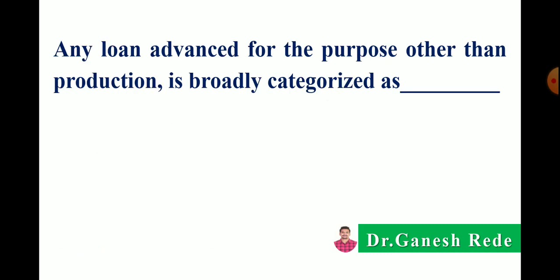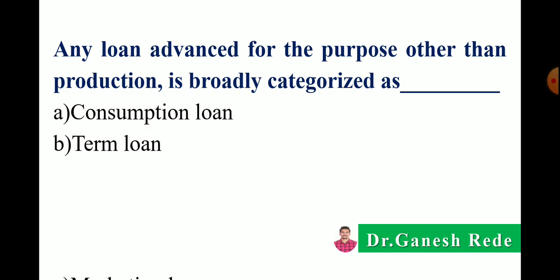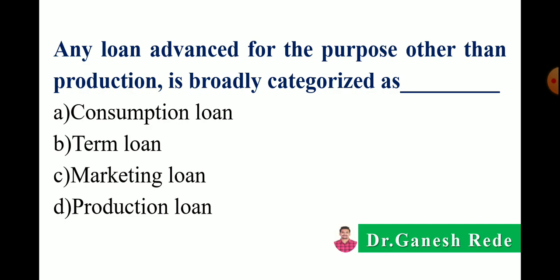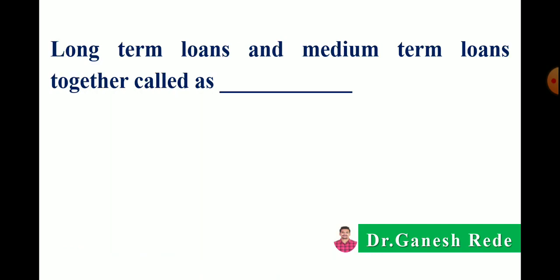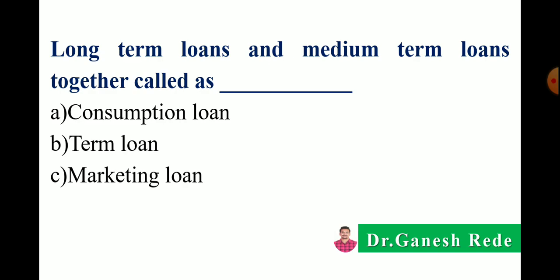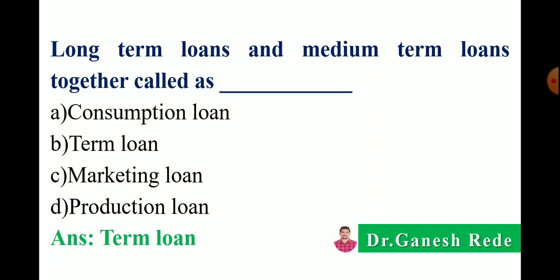Next, any loan advance for the purpose other than production is broadly categorized as A: consumption, B: term loan, C: marketing loan, or D: production loan. So correct answer is any loan advance for the purpose other than production is broadly categorized as consumption loan. Next, long term loan and medium term loans togetherly called as consumption loan, term loan, marketing loan, or production loan. So correct answer is long term loan and medium term loan togetherly called as term loans.